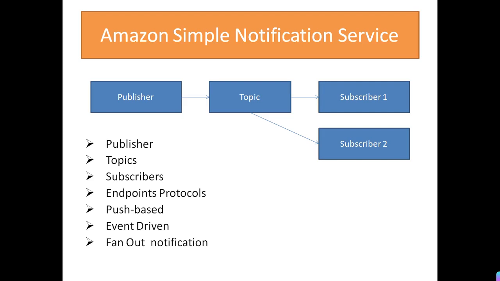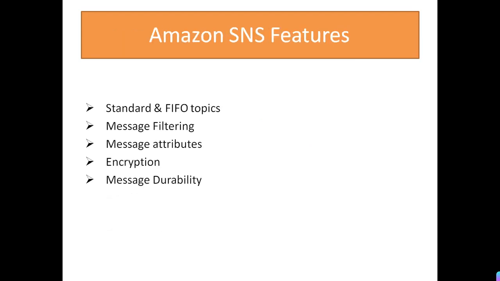Here in SNS the intent is different because it's a notification service, so we want the subscribers to get notified, right? So SNS will push the same message to multiple subscribers. Okay, so it's a fan out. Let's move further.